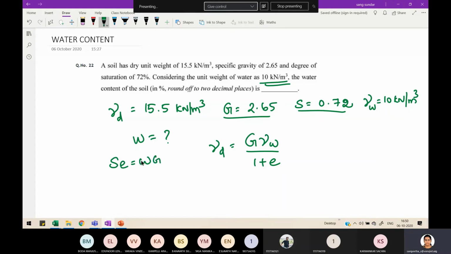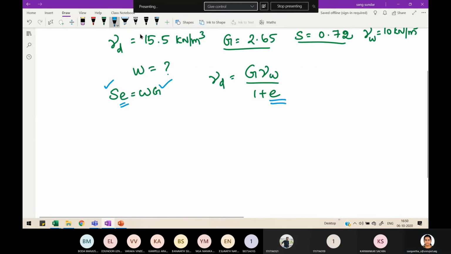If I wish to find w from this formula, S is known to me so I can substitute it, and G is also given, and w is asked, e is unknown. So for e, you go for the other parameter given in the question. Gamma d is given, so gamma d formula is G gamma w by 1 plus e. From this formula everything is known to you, only e is unknown, so just rearrange this formula and get the e value.